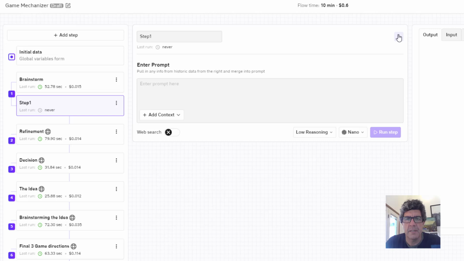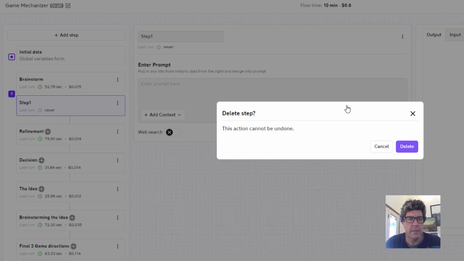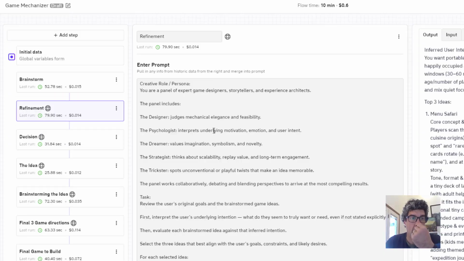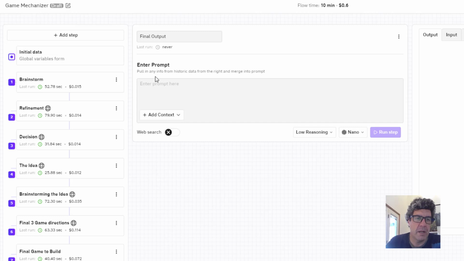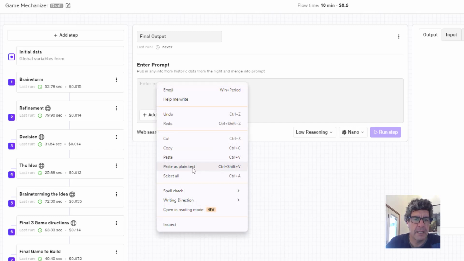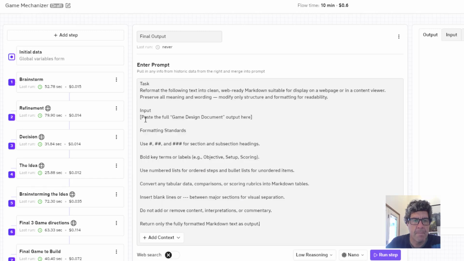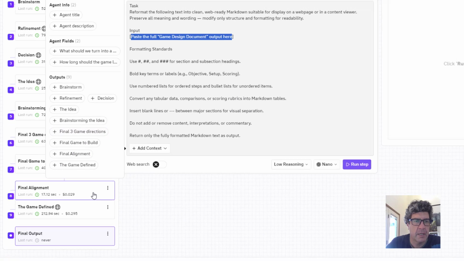See, I'm curious what's in here. Run from here, duplicate, just delete, we're not using that. Okay, so we're making the final output, which probably will often be exactly this, like a Markdown wrapper. So we'll paste this final output here.